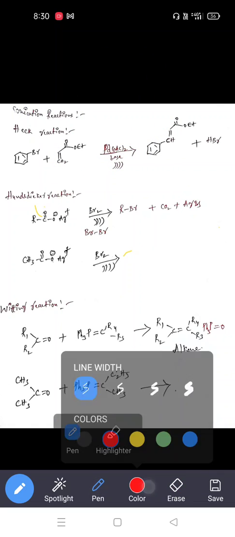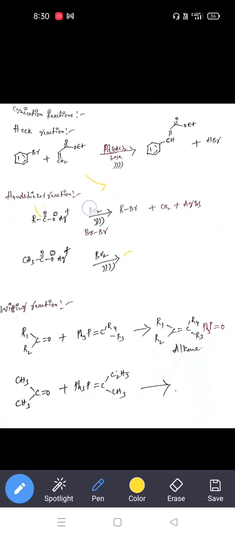Sonication, the signal. So generally the sonication reaction is shown like this. This is a wave, we can write it like this. This indicates a sonication reaction. So at the bottom we are writing this line. This indicates the sonication reaction especially. So this is about the reactants of Heck reactions.